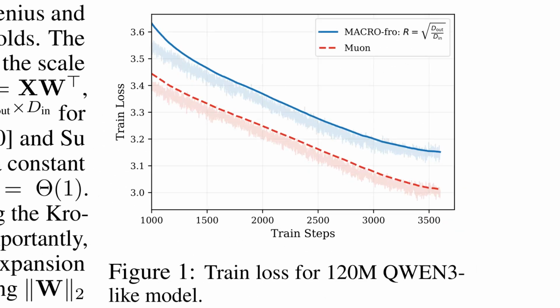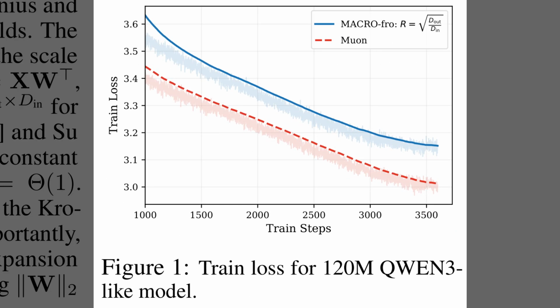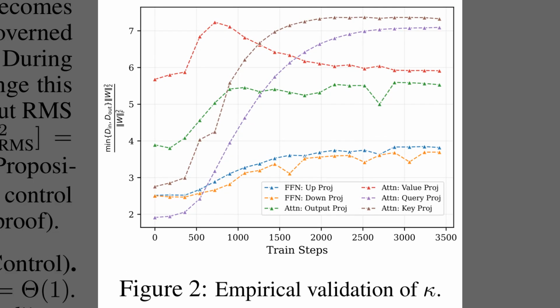So what happens if we set these mathematical boundaries incorrectly? Figure 1 shows the training loss for a 120 million parameter model to illustrate this pitfall. If we constrain the network's weights using a strict worst-case bound, represented by the solid blue line in the legend, the training actually suffers compared to the baseline muon optimizer, shown in dashed red. This happens because that specific boundary assumes the model has lost its representational capacity, which severely limits its ability to learn.